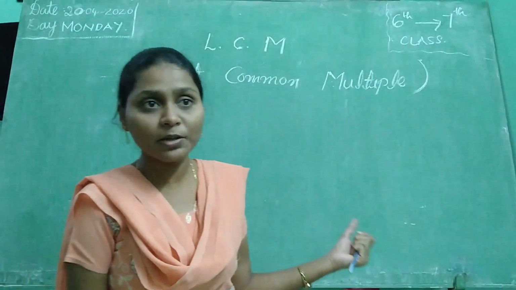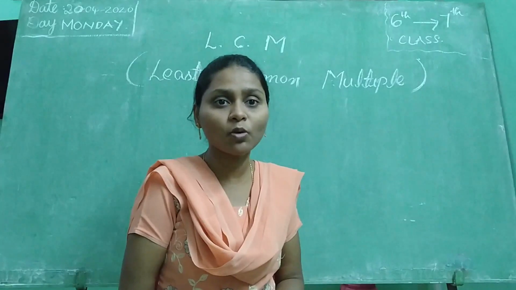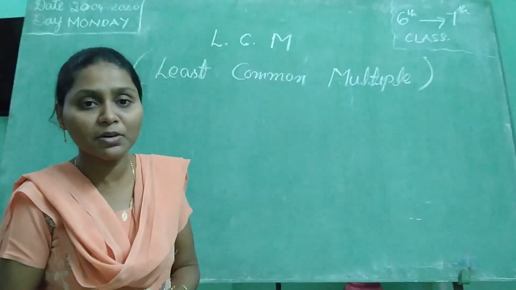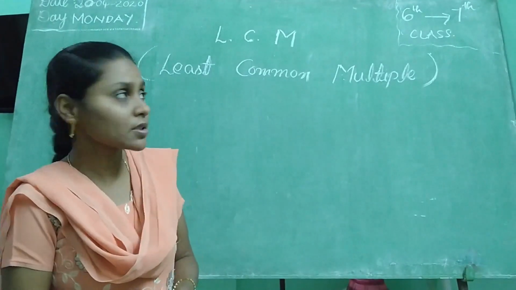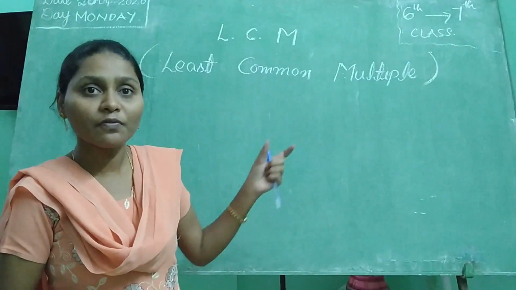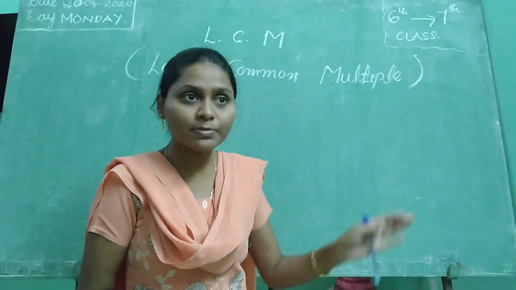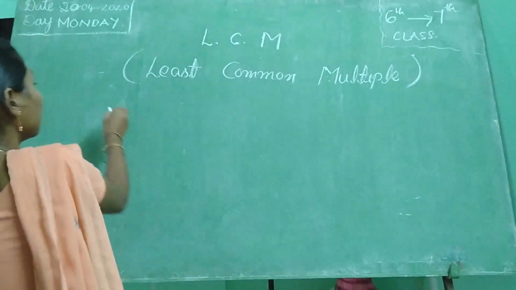Before we discuss LCM, first we have to discuss what are prime numbers, co-prime numbers, composite numbers, even numbers, odd numbers, and twin prime numbers. Why are we using these numbers? Because to find the LCM, we use prime numbers. That's why we have to learn these numbers first. First, we have to discuss even numbers.